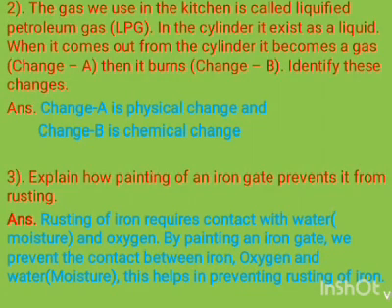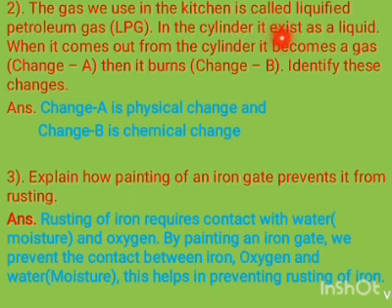Now come to the second question. The gas we use in the kitchen is called liquefied petroleum gas, or LPG.